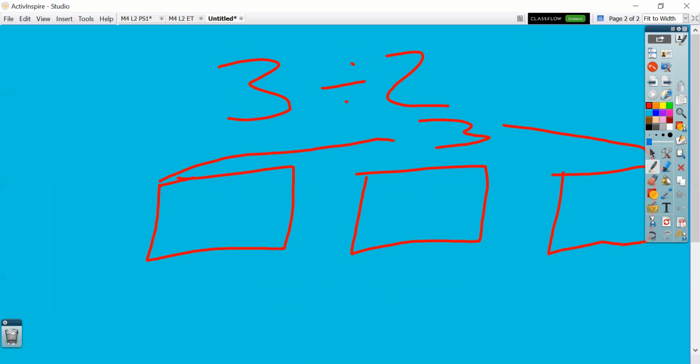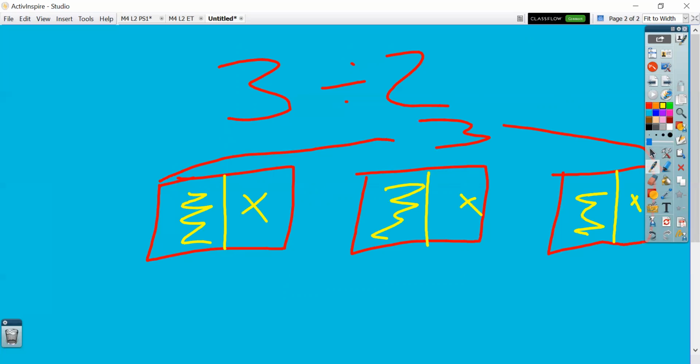So my question to you would be, how are you going to do it? Well, when we had 1 cookie and we're dividing it into 2 people, we cut the pieces in halves. Well, we have 2 groups, so we can cut each piece in half. And we want 3 divided by 2 different groups, right? So I get 1, the other person gets 1. I get 1, the other person gets 1. I get 1, the other person gets 1.